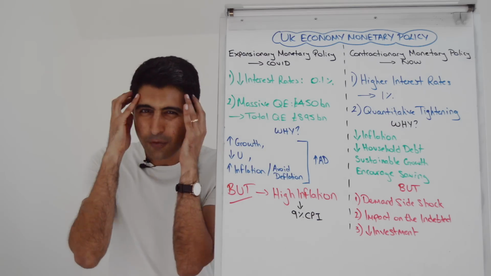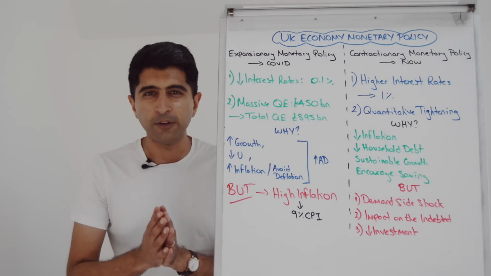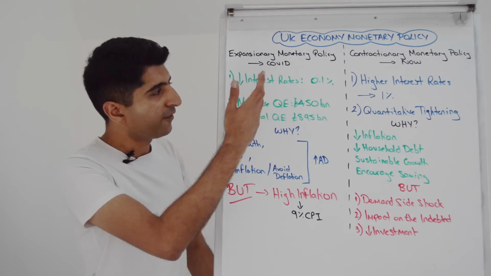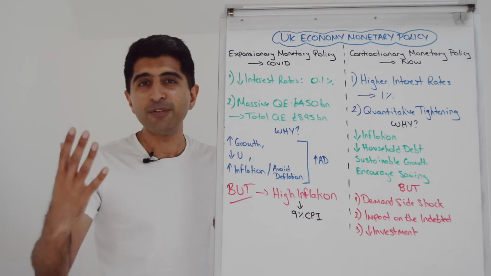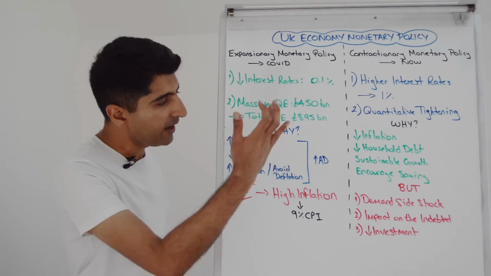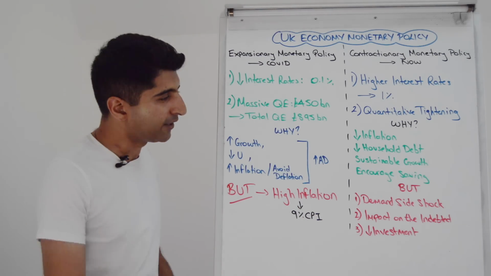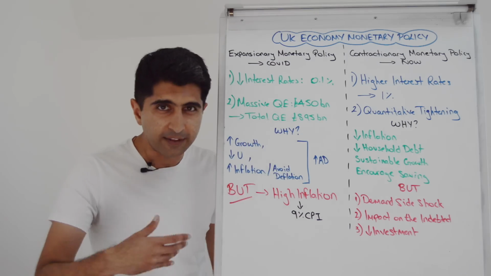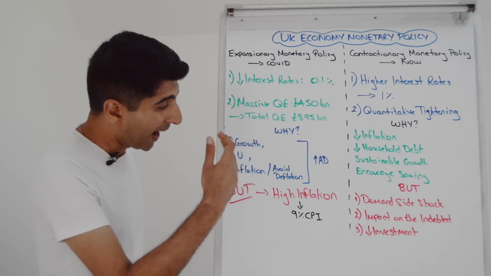So just to give you an idea of the scale of how extraordinary this expansionary monetary policy was, how crazy this expansionary monetary policy was, you can see from this data here. And why? Well, the reason why we did it is very much the same reasons that you learn in the classroom, right? To stimulate aggregate demand, to boost AD, to try and help an economy out of a deep recession, to raise economic growth, short-term growth that is, to reduce cyclical unemployment, and to raise inflation.